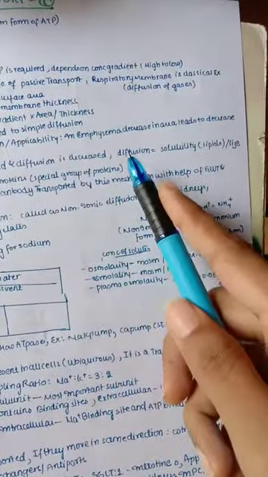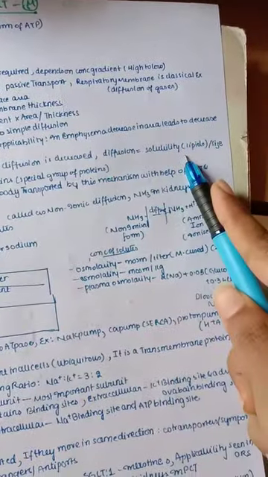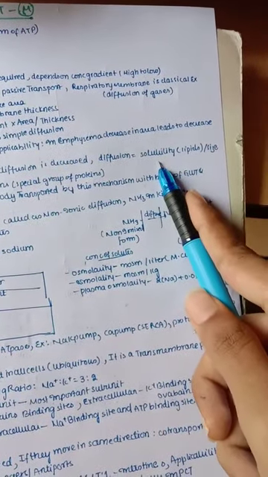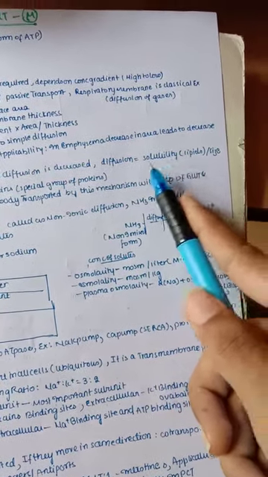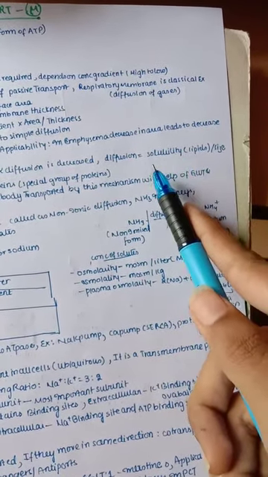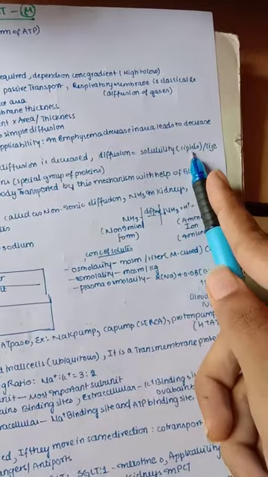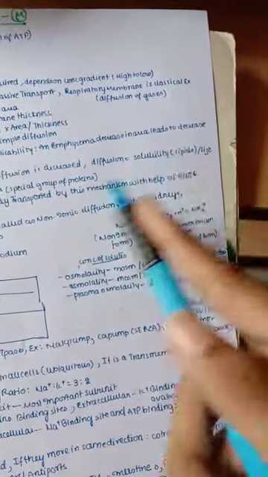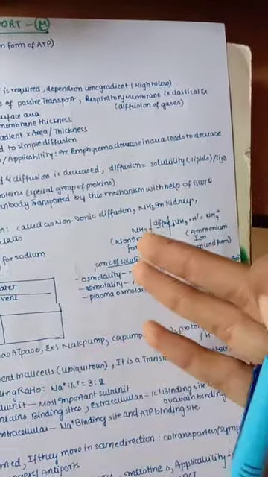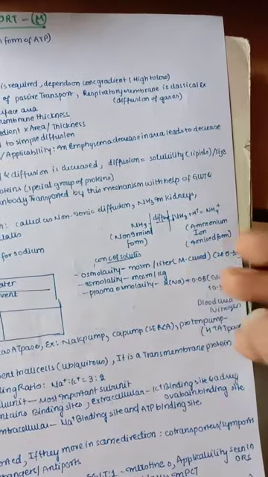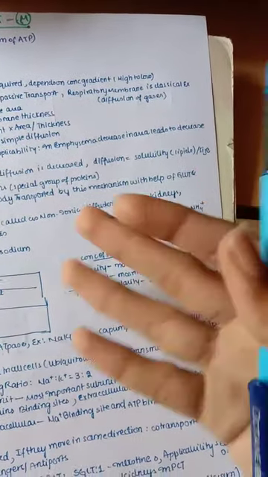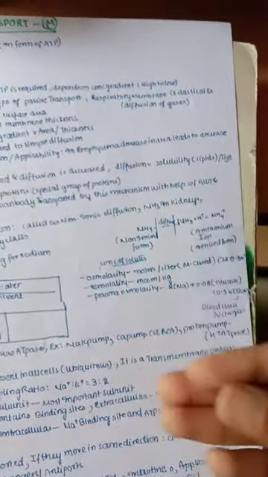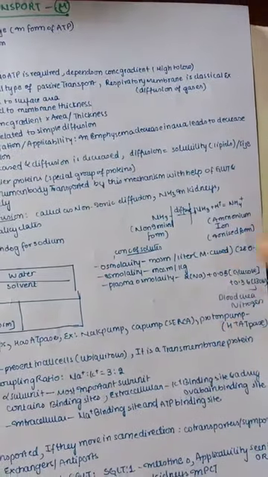And one more feature: diffusion is directly proportional to lipid solubility, because our lipid bilayer is permeable to lipid-soluble substances, so they can easily pass through it. So it is directly proportional to the solubility in lipids, and inversely proportional to the size. If the size of particles is low then they can easily undergo the diffusion process. If the size of particles is very high then it is very hard to undergo the diffusion process.